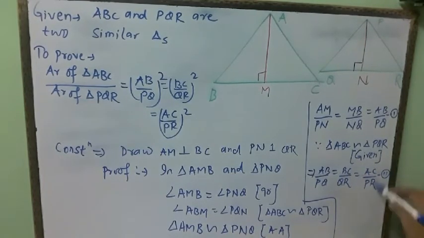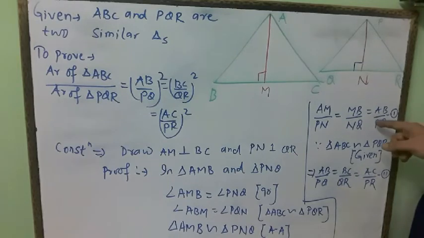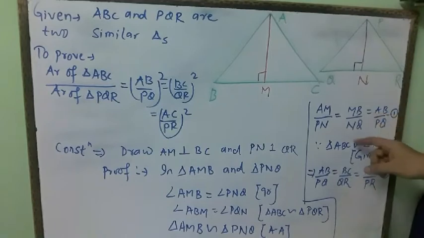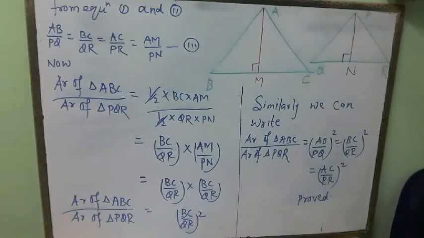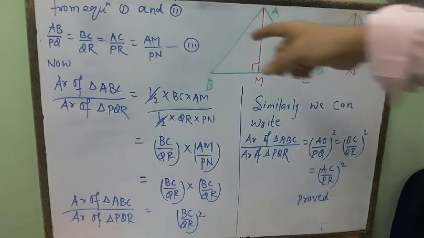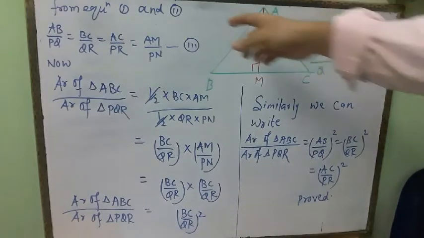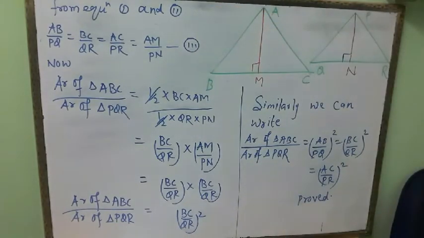This is equation 2. From equation 1 and equation 2, these are all equal to AB by PQ, so all are equal to each other. So AB by PQ is equal to BC by QR is equal to AC by PR is equal to AM by PN.